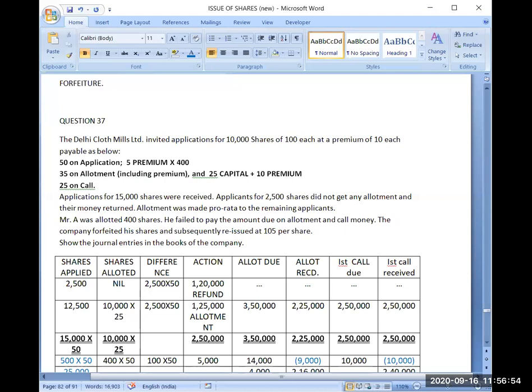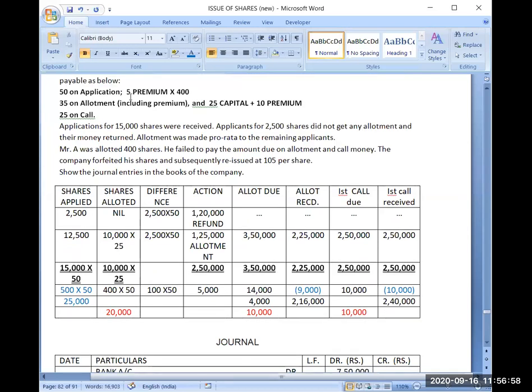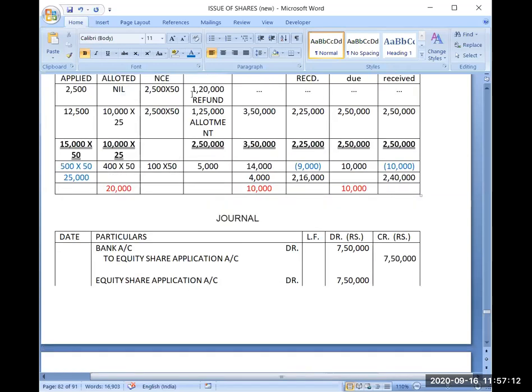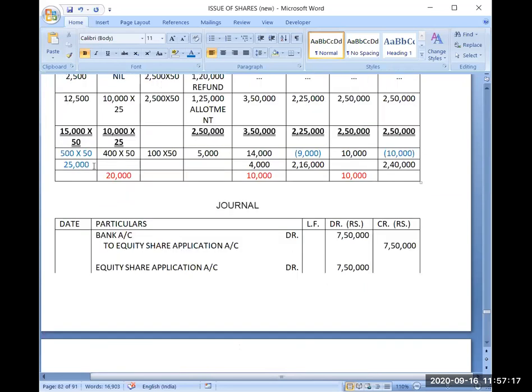If somehow some premium is included in application, then first identify per share premium, how much premium per share is included in application money. That will be multiplied by the number of shares allotted. That will give you how much premium for the number of shares allotted has been included in this application money. That has to be deducted from the total received amount. This is 25,000.